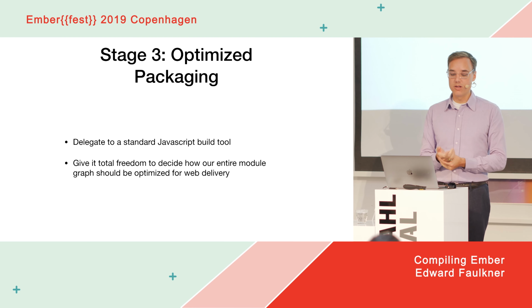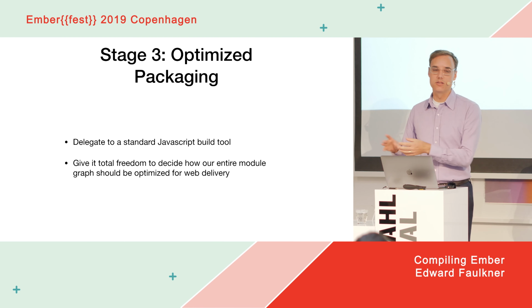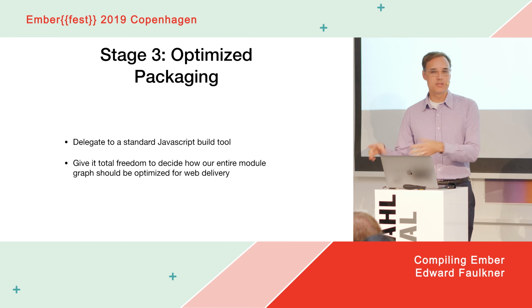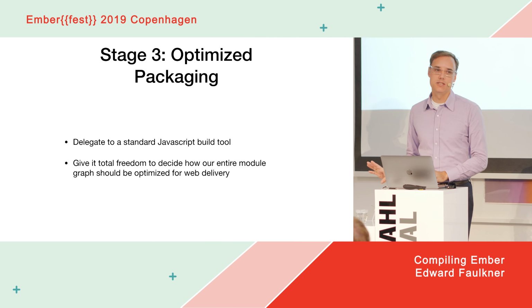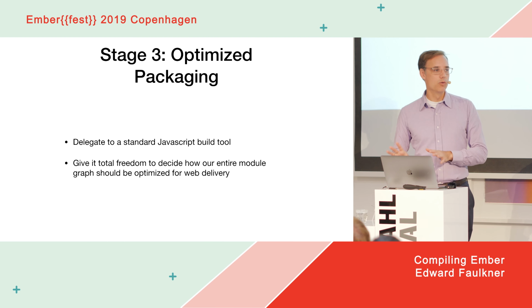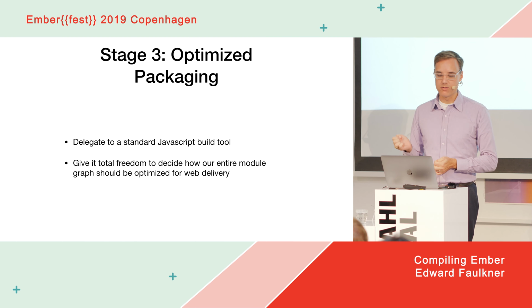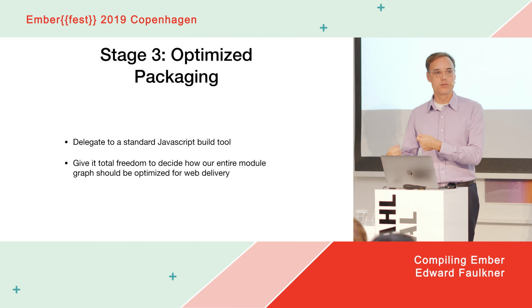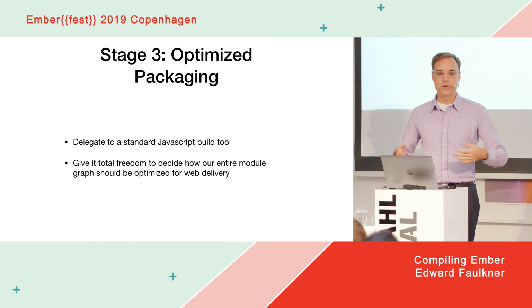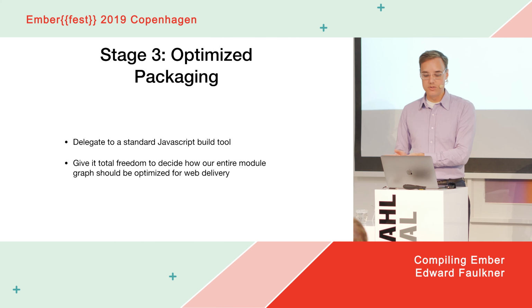And so one thing we do at this stage is give it total freedom to decide how to take our application and actually deliver it to browsers. What specific JavaScript files it will write to put on your web server, we leave it as implementation detail. It might choose to split your app into 3 files. It might choose to split your app into 40 files. We don't necessarily care. We just give it the freedom to optimize and deliver it whatever way seems best. And so, of course, as an application developer, if you needed to tune those things, you'd be able to. But the idea is that Embroider as a system continues to work just fine, no matter what optimization algorithm or settings an app needs or chooses to use.